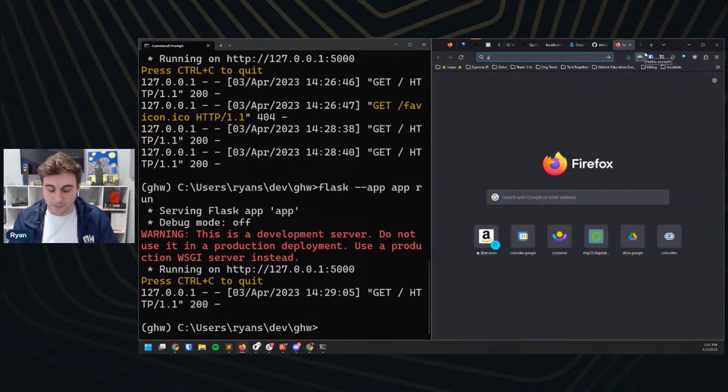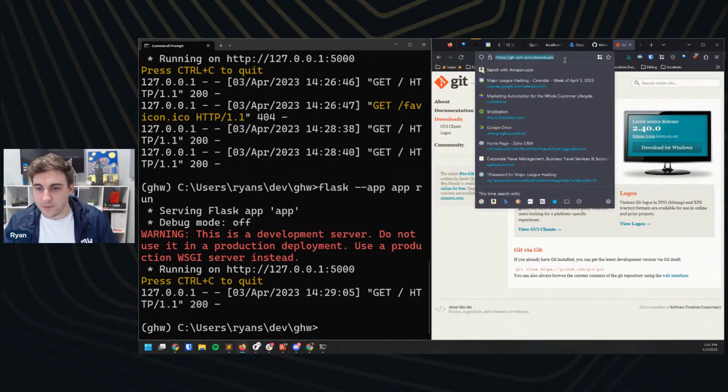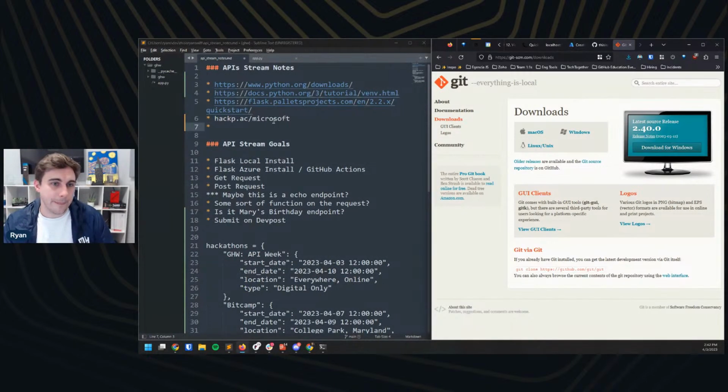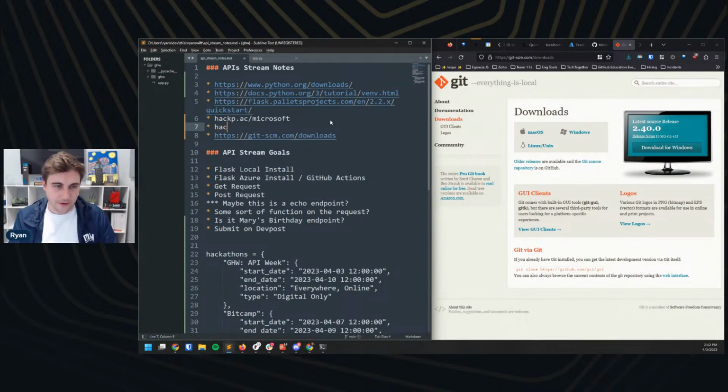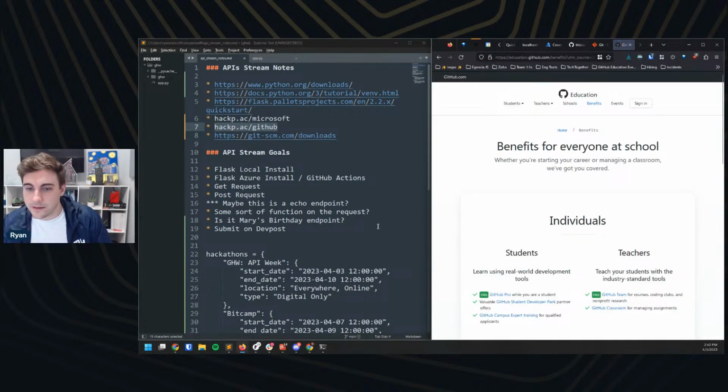I'm realizing not everyone has Git installed though. If that is the case for you, we'll do a quick pit stop and do that. Let's see here. Git downloads, that's probably what we need. Great. And here you go, you can download Git right there. All right. And let me add that to my notes as well for anybody at home. So let's go ahead and do that. And then I'm realizing I don't have a short link for GitHub, but I think hackp.ac/GitHub is going to be the right one. Let's find out. Yeah, there you go. Perfect.